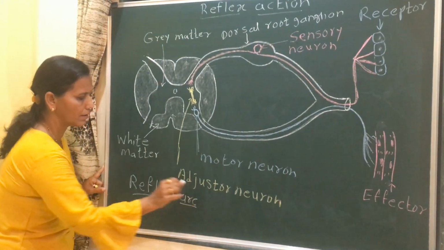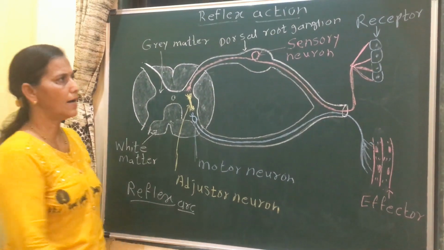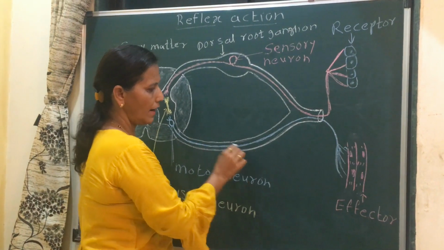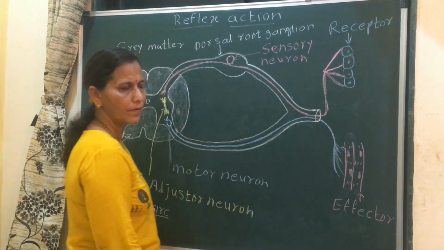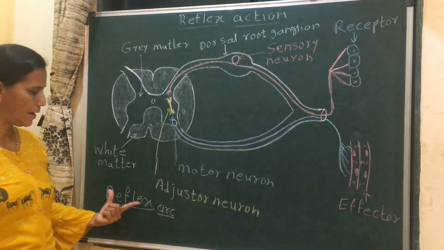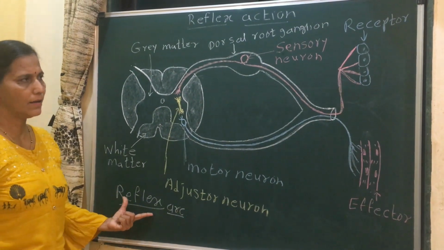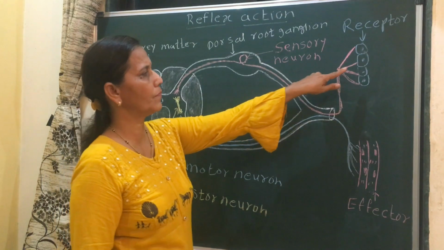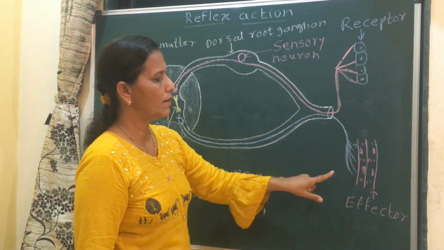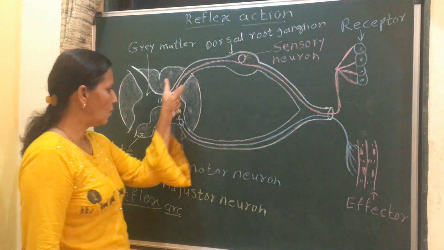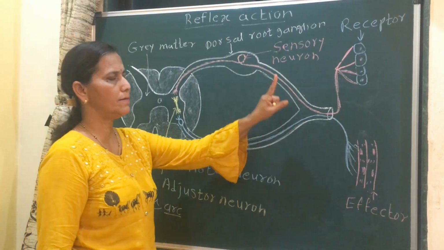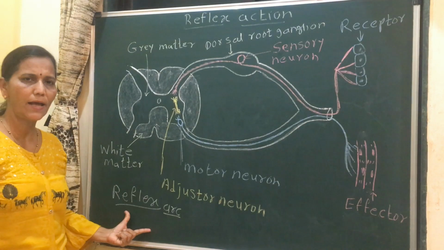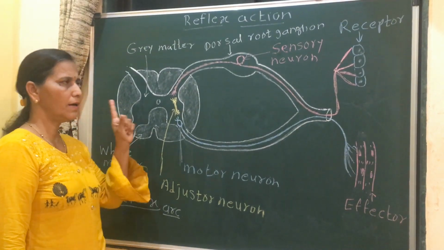This reflex arc starts from the receptor and ends in the effector. Or another definition of this reflex arc: the path traveled by an impulse from receptor to effector via the central nervous system. This is called the reflex arc, which is the structural and functional unit of reflex action.